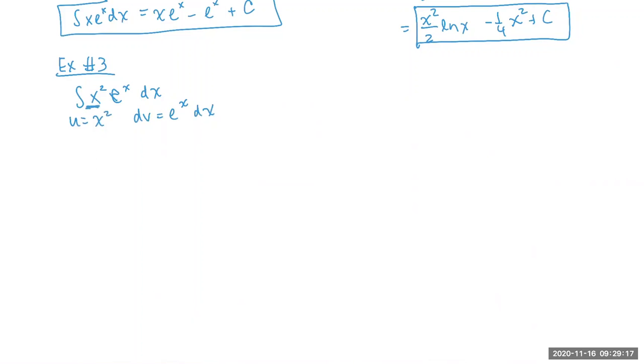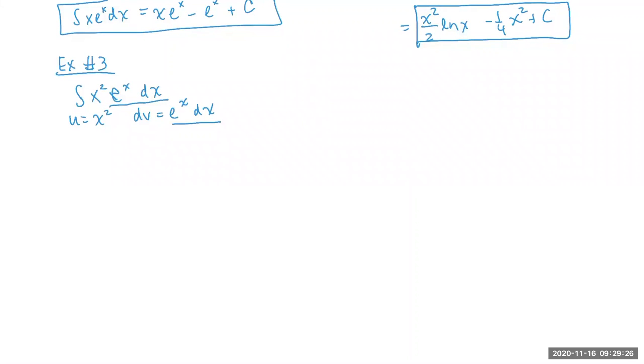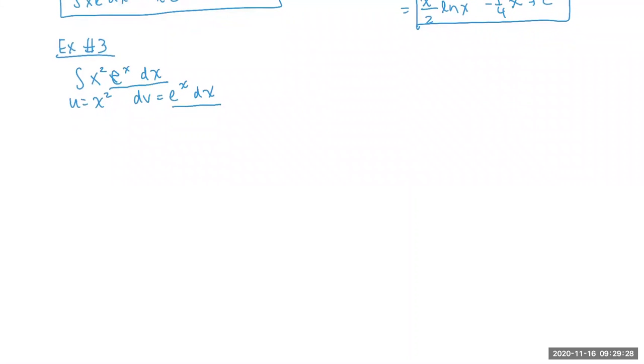And again, I'll underline what the rest of it means. Sorry, I underlined the wrong thing. e to the x dx is the rest of it. Okay, so then now, can you guys go ahead and do the first iteration?